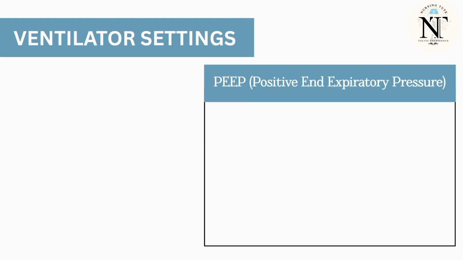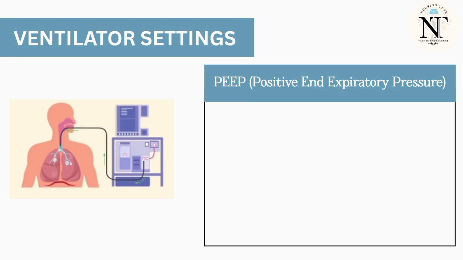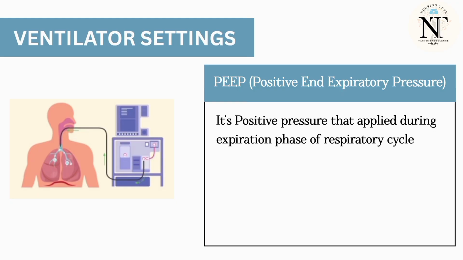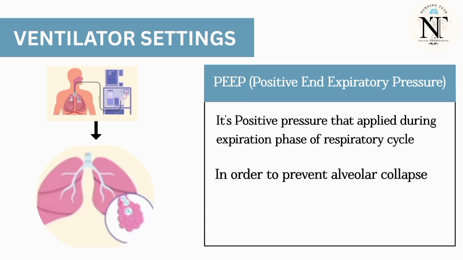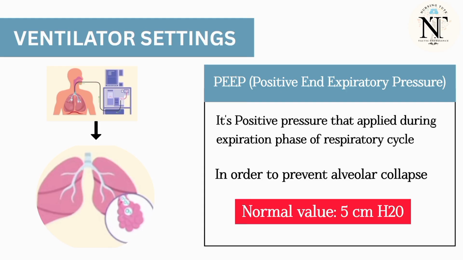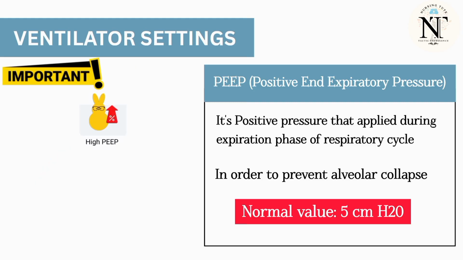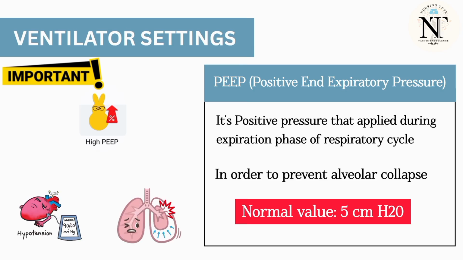Then PEEP, positive end expiratory pressure, is essentially an amount of positive pressure that is delivered during the expiratory phase of the breathing cycle. It helps to prevent the closure of alveoli during expiration. Usually, we set this in the range of 5 cm H2O. The important thing here is if PEEP is increased, this can lead to hypotension and barotrauma. So, in order to reduce hypotension and barotrauma, we have to set this at 5 cm H2O.